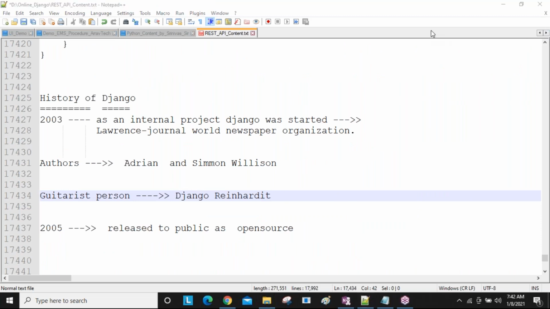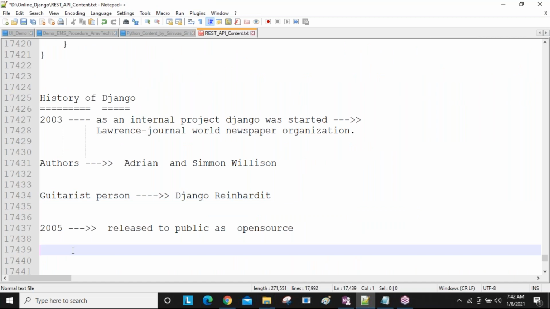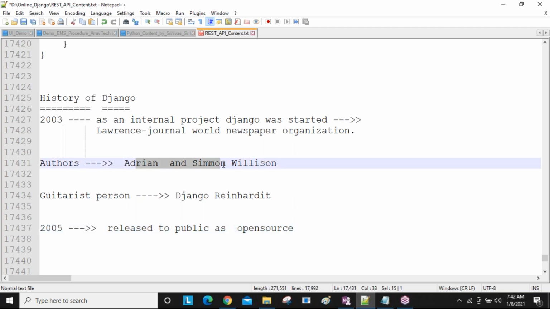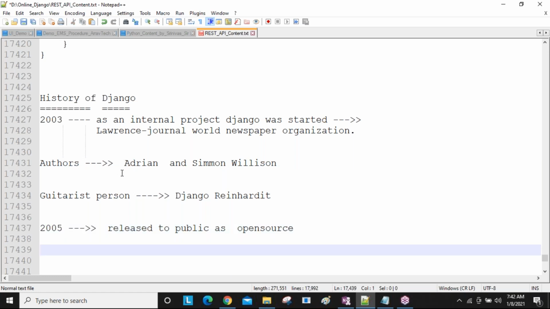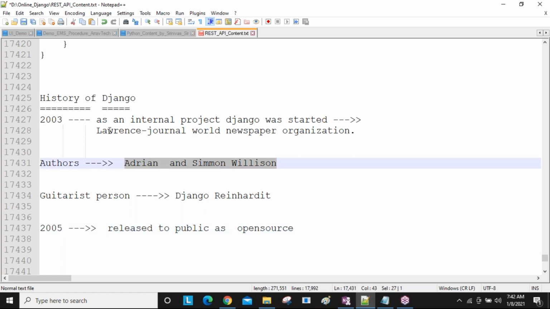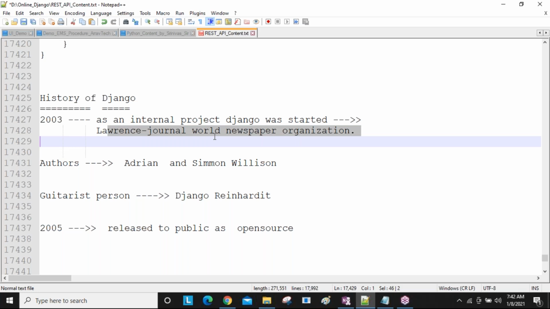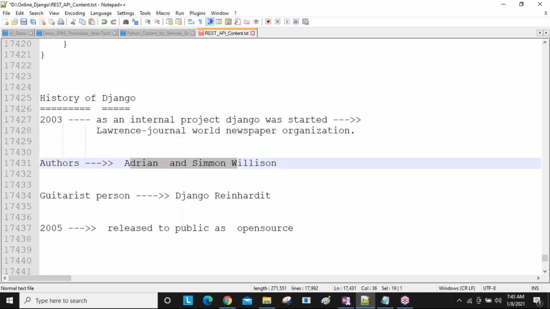Now, in 2005, they released it to the public. I said, in 2005 they released it to the public, and later, using this, a lot of people slowly started developing applications, getting some benefits and also some issues. To solve all those issues, these two developers decided to spend a lot of time on this Django framework. But both developers were working for a company, so time management was not sufficient. They were getting a time problem.